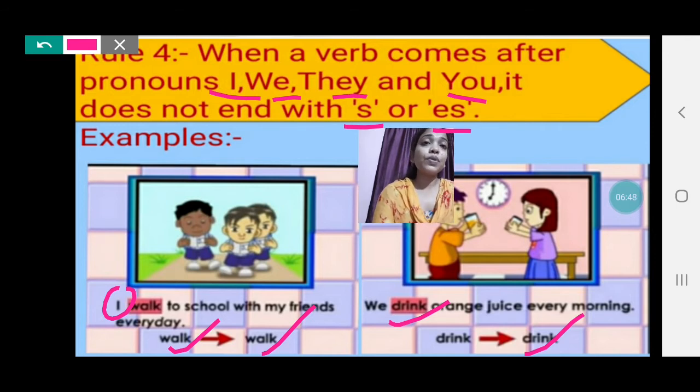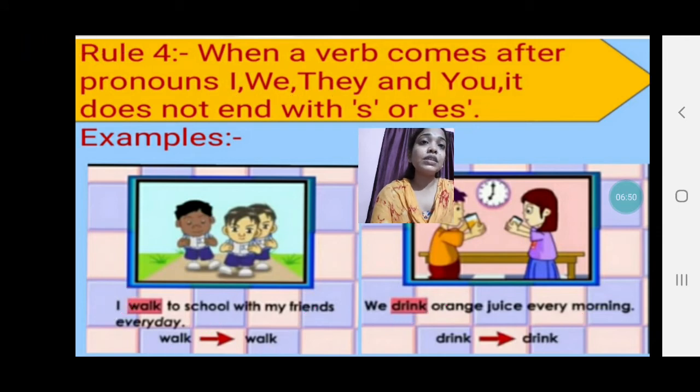So I hope you all have understood these all 4 rules. So now we are going to discuss some questions based on chapter 9, simple present tense.